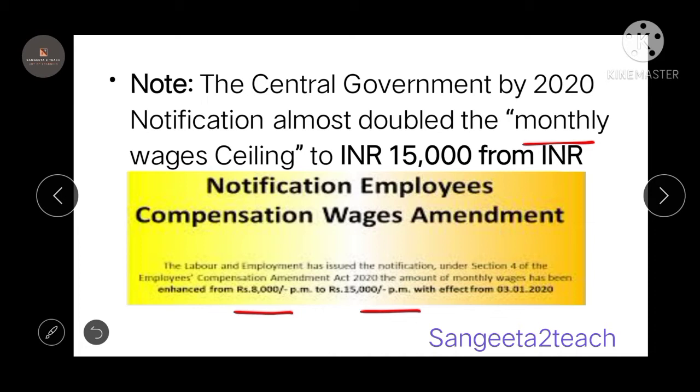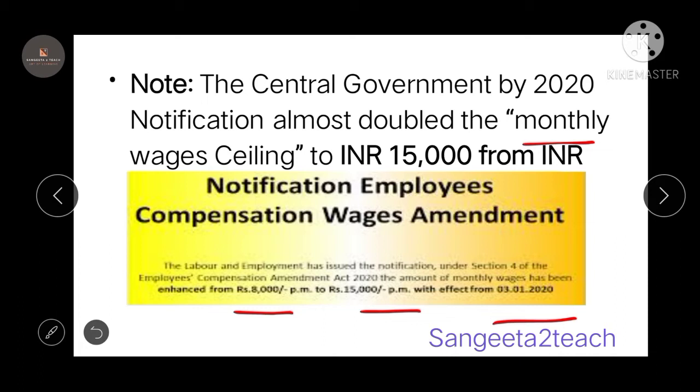So this is effective from 3rd January 2020. So the monthly wage is nothing but how much amount he is receiving. So what is his wage ceiling? For example, if you're going to calculate for however much money he gets in his monthly wage, the compensation is going to be a very big number. So they have limited the wage ceiling.